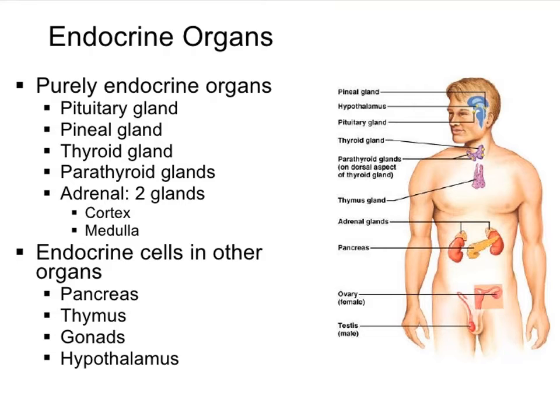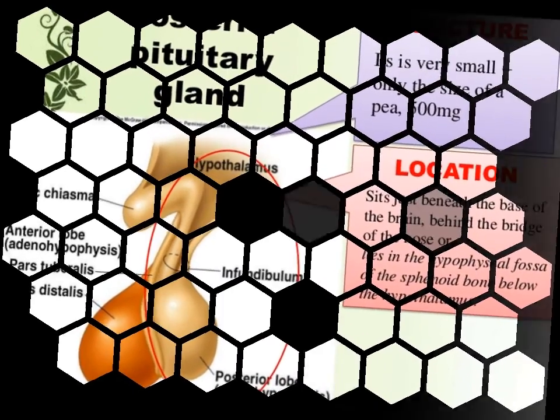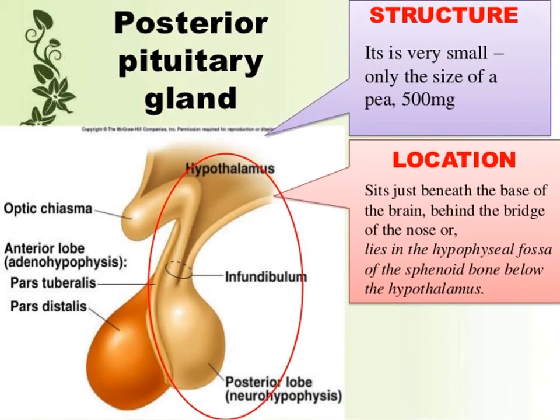Where are they? Where is the pineal gland? Where is the hypothalamus? Where is the pituitary? These all are in the head. Thyroid and parathyroid are in the neck. Thymus is in the chest. Adrenal is above the kidney. Posterior pituitary gland.